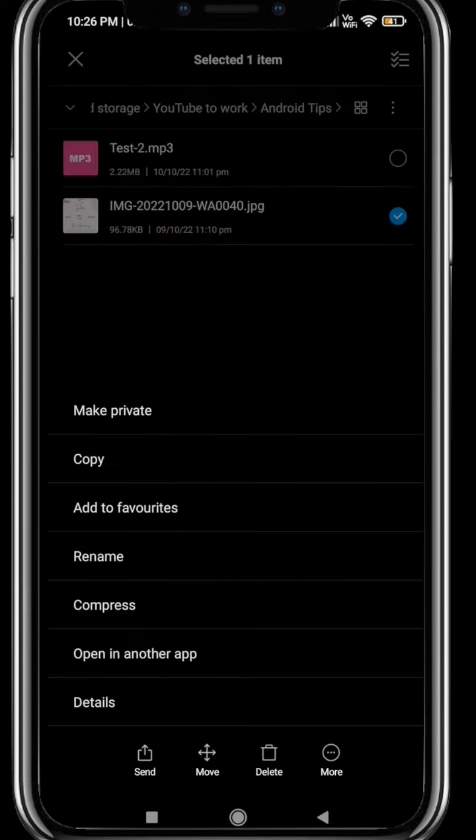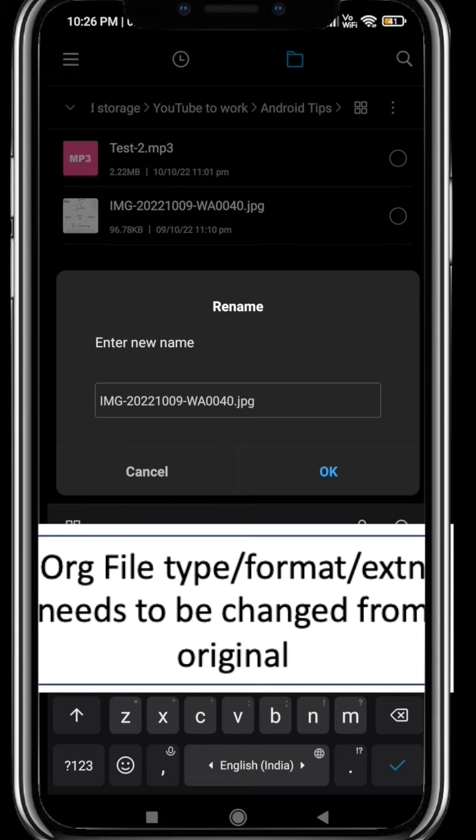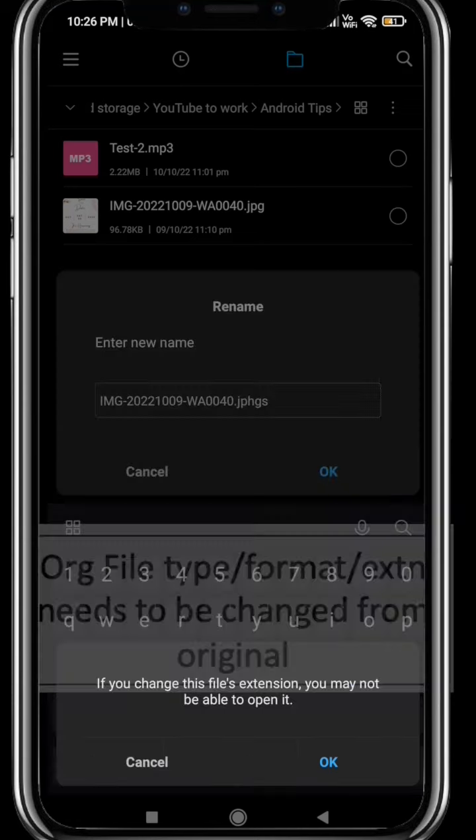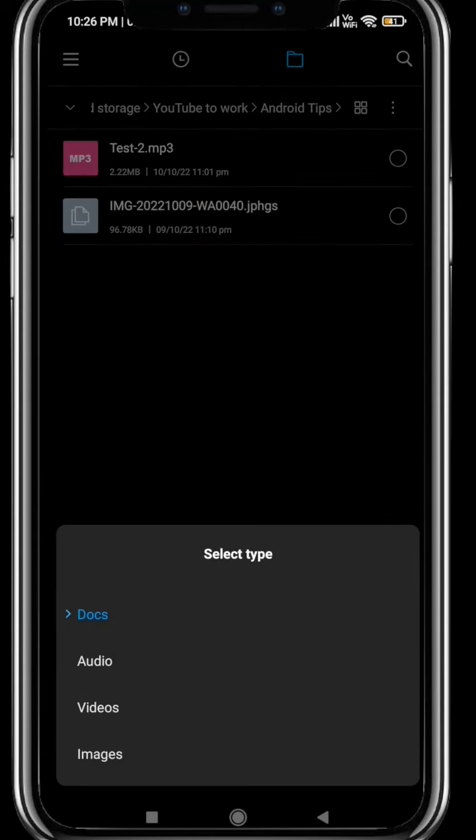Just select that, go to rename, and keep any extension or file name which is anything other than the original document name. So this is JPEG, so I'm just going to add another 2 letters there. Anything you can have. Okay, it should not be the original name. That's about it. So it's done, and then I just click OK. See, now I can open it. It asks what sort of a file it is. If I say it is an audio, video, or an image, only then it will help me to open it. If it is a PDF, then you select docs and all of it.